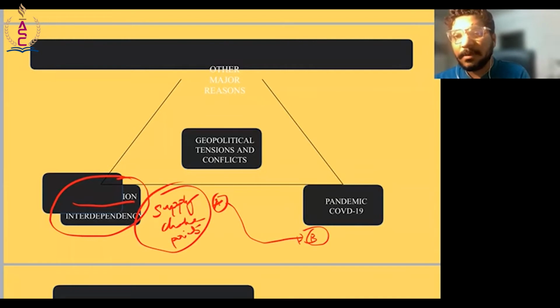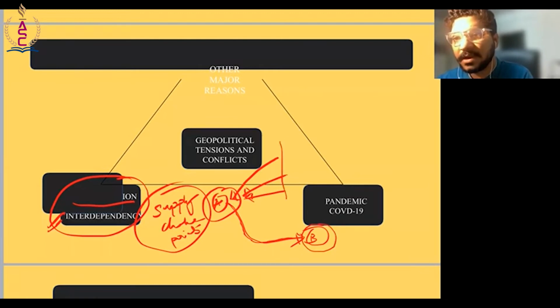And when I say interdependence, it means that when a country A has to produce something, it will be dependent on raw materials from different countries, right? And then this country will produce and export to country B. And hence there is interdependence. So B is indirectly dependent on all other countries that provide raw material to country A. So this is something that you need to keep in mind.